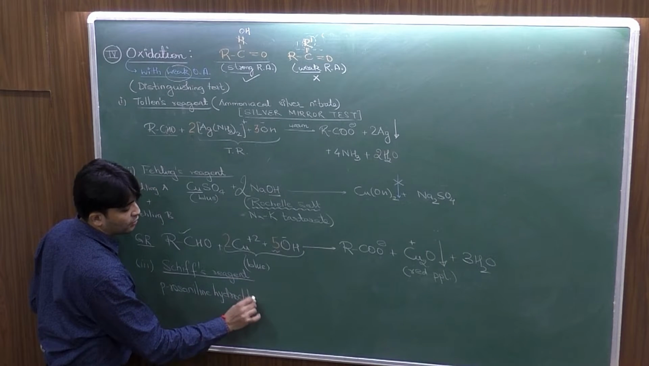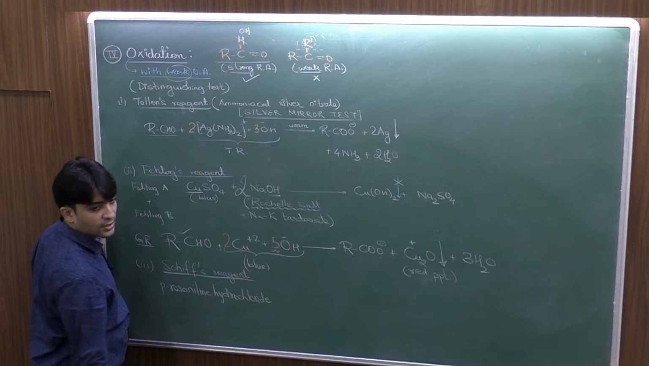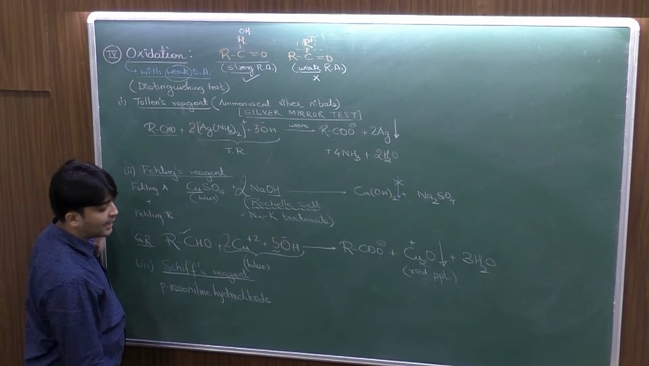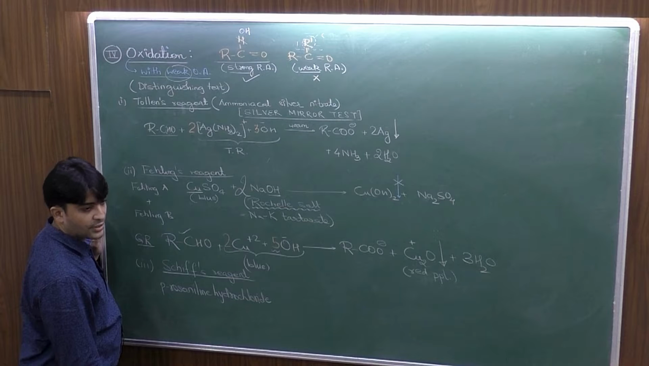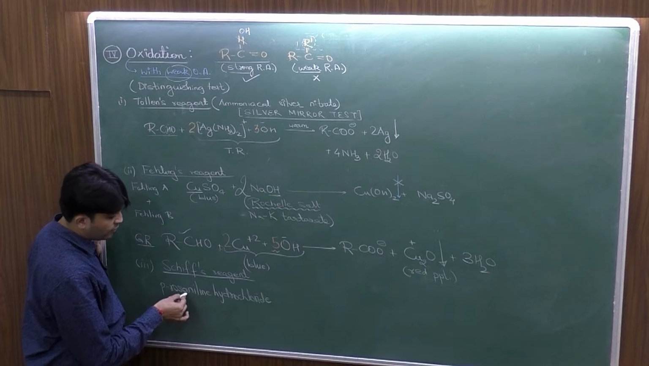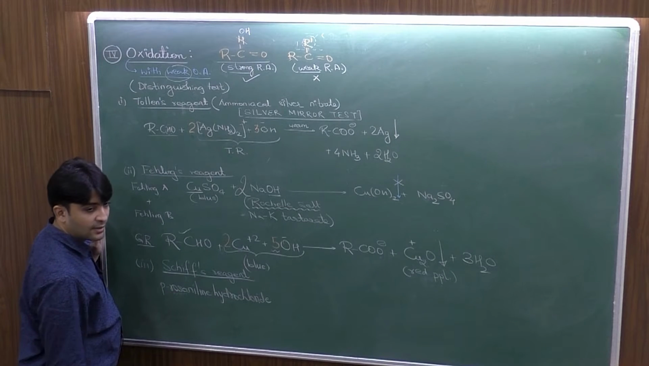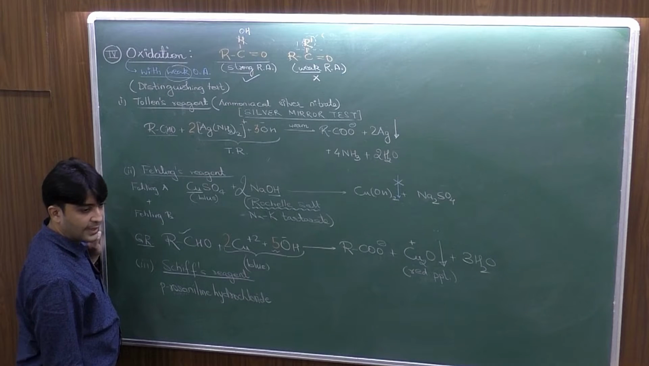Para-rosa-aniline hydrochloride. It's an aromatic structure which is pink or dark pinkish, magenta colored. Magenta, dark pink. Okay? So this rosa word actually refers to the pink color of the para-rosa-aniline hydrochloride.